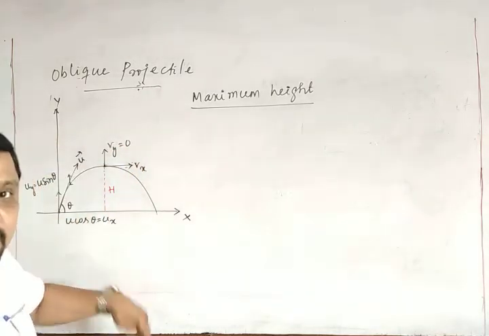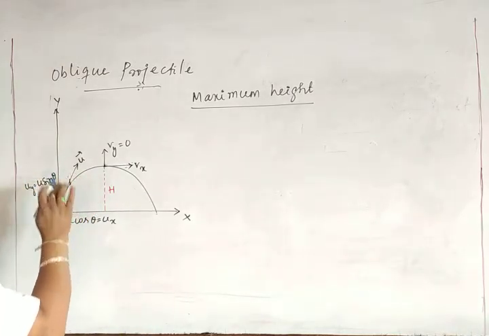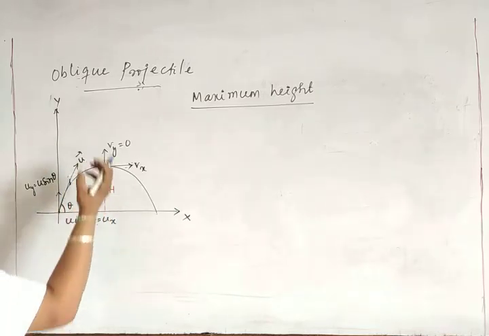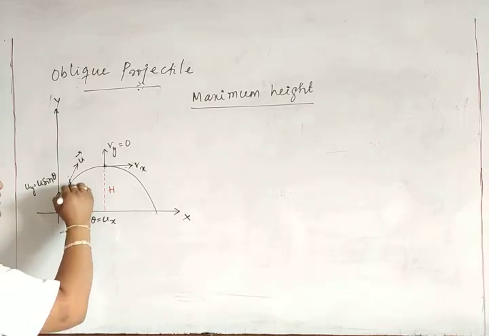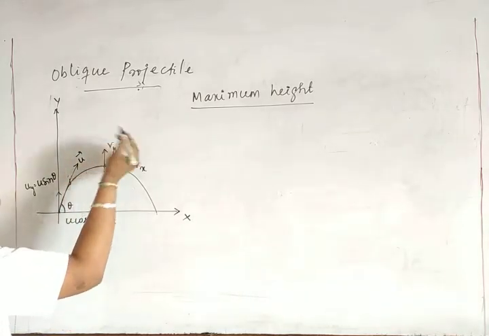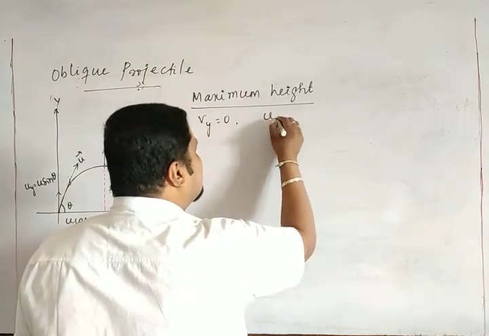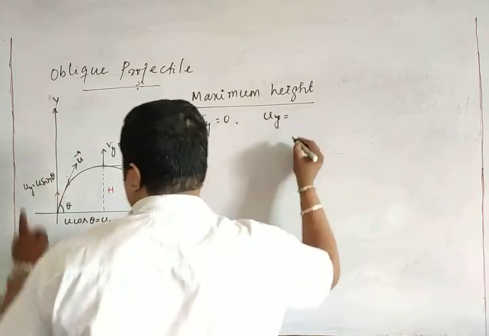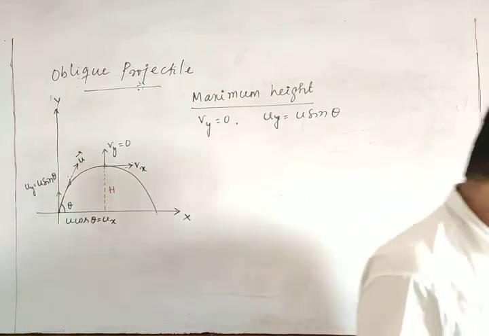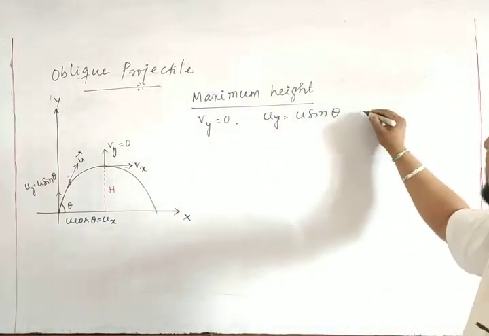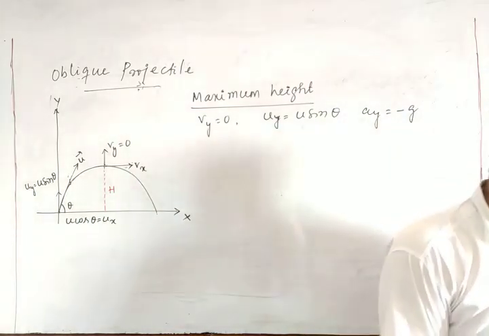From here it falls down, reversing its direction. So the y component goes on decreasing because the acceleration is pulling down. Acceleration is gravity. So as it goes higher, the final velocity becomes 0. So Vy is equal to 0, with initial uy given as u sin theta. Uy is equal to u sin theta. And obviously here we will consider ay is equal to minus g.